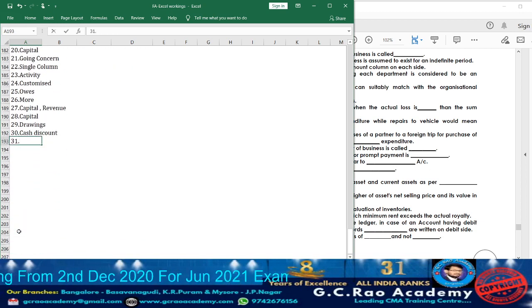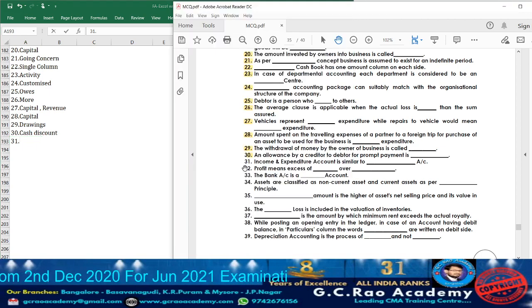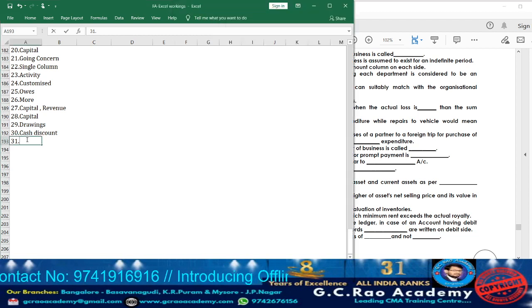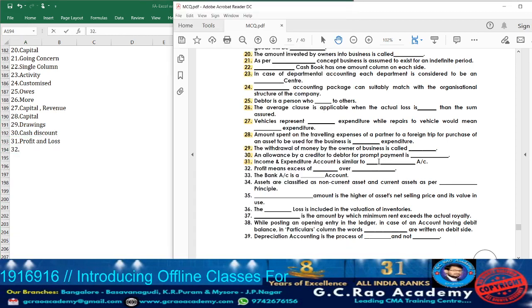Next take down question 31. Let us move on to question 31. What is that telling? Income and expenditure account is similar to dash account. So usually the income and expenditure account will be prepared for which organization? Non-trading organization. Those will be similar to which account? P&L account. It will be similar to the profit and loss account of a trading organization. So accordingly take down profit and loss.